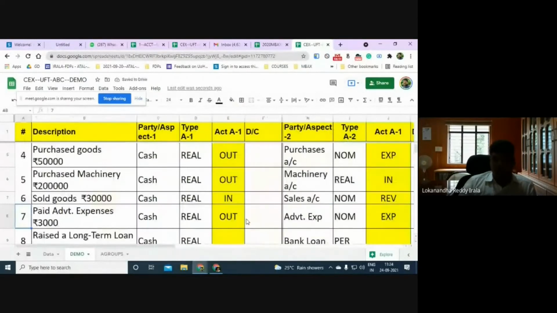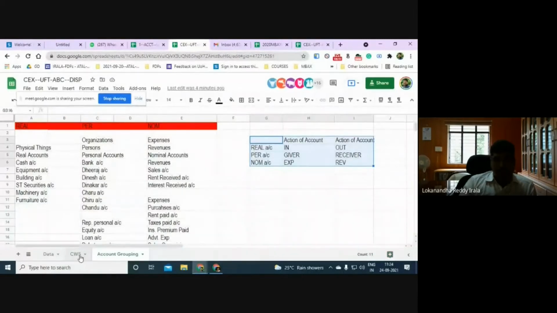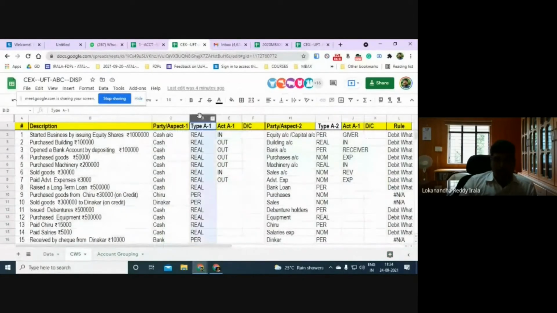Okay, now what you do, you check this sheet again. The first thing is you please understand whether you understood the classification as real, nominal, and personal. Spend some time on this. After you have understood them, then for each transaction, for each account, you should see the action. Is it in or out? Or giver or receiver? Or revenue or expense?